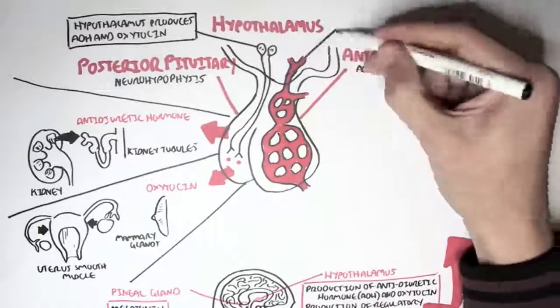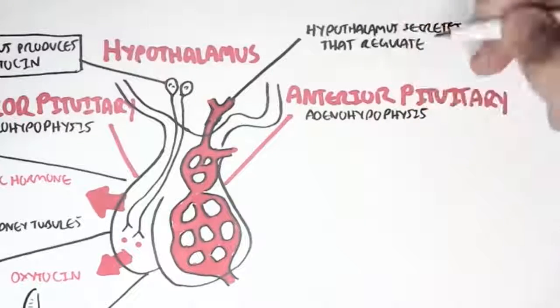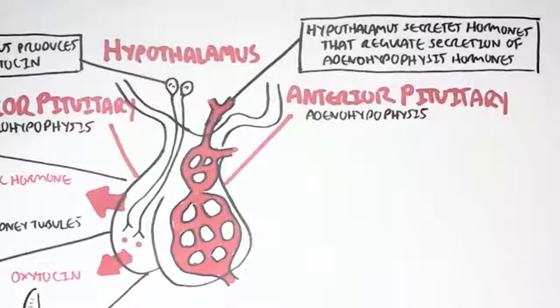So the hypothalamus will secrete hormones that regulate the secretion of the anterior pituitary hormones. The hormones secreted by the hypothalamus are known as regulatory hormones, and once they are secreted, they will cause either stimulation or inhibition of the anterior pituitary hormones being secreted.